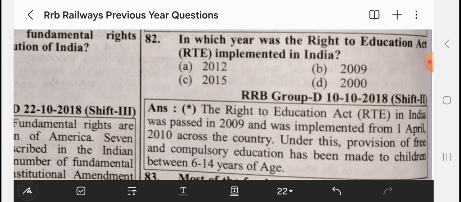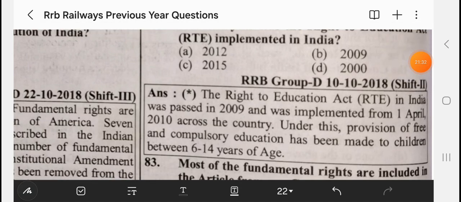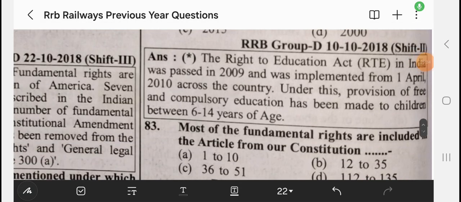When both the houses, Lok Sabha and Rajya Sabha, pass any bill, it is sent to the President to sign it finally.